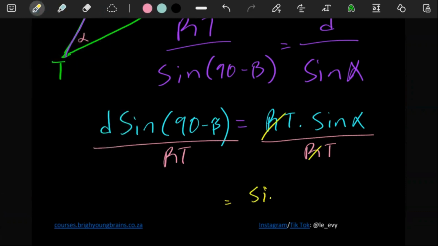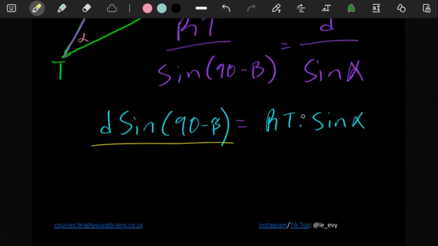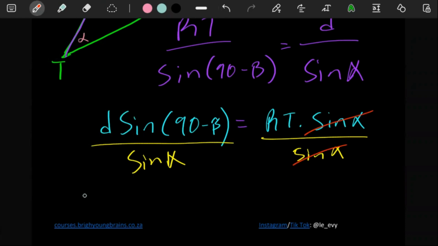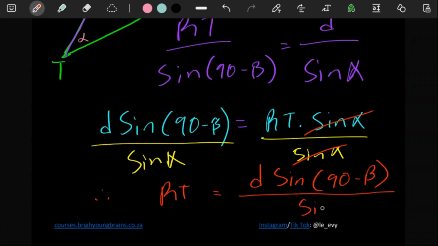Sine alpha. No, what am I saying? I want to work out RT, so we should divide both sides by sine alpha. Sine alpha and also sine alpha. So you're going to have here this cancels that. Therefore, your value of RT is equal to D sine 90 minus beta over sine alpha. That's the way we like it.